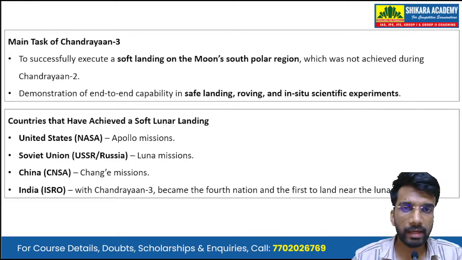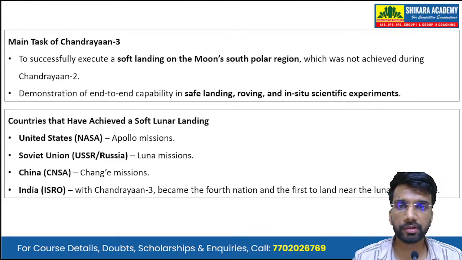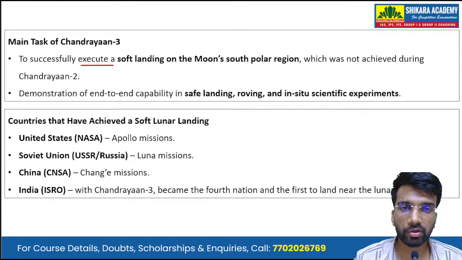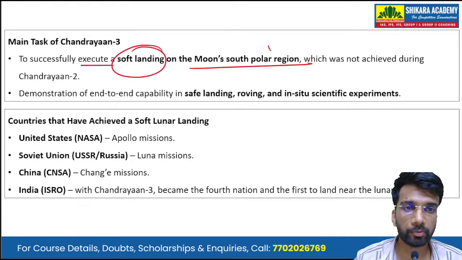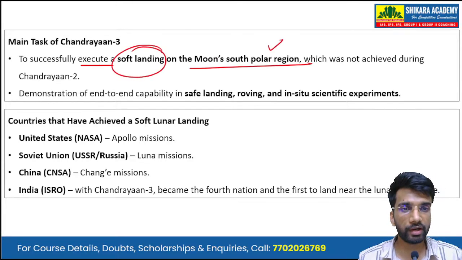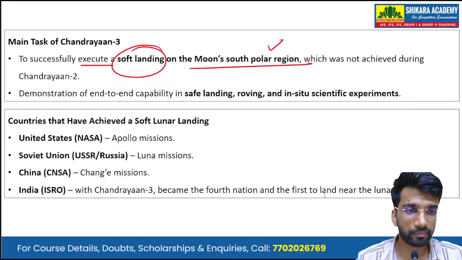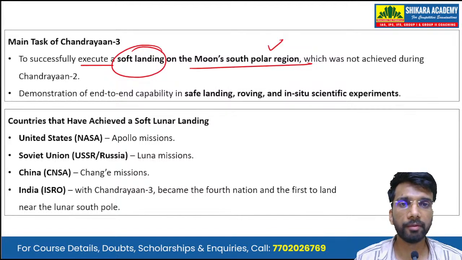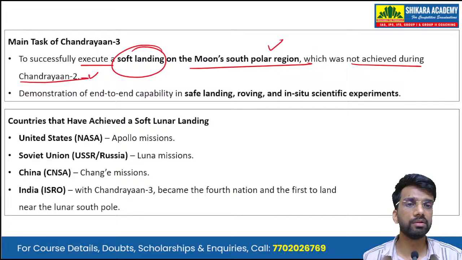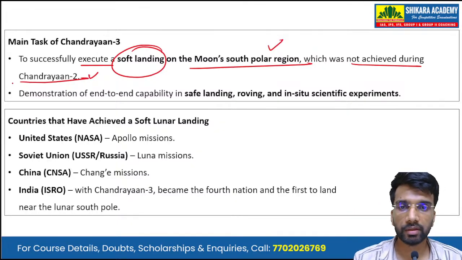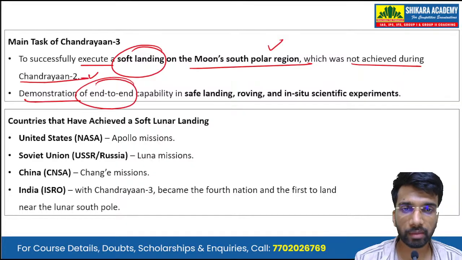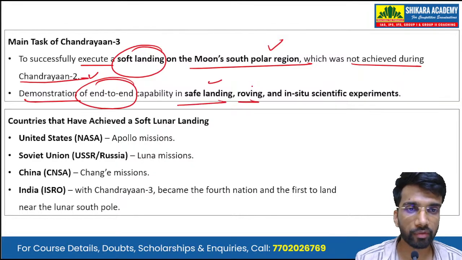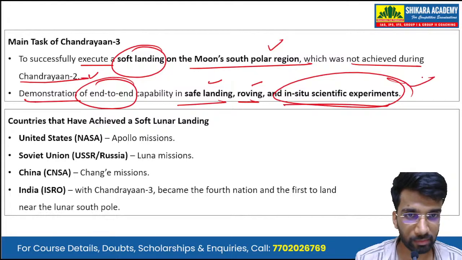So the main task of Chandrayaan 3 was to successfully execute a soft landing on the Moon's south polar region. The soft landing was the main objective, and this was not achieved during the Chandrayaan 2 mission because the Vikram lander crash landed on the Moon's surface. Then it was a demonstration of end-to-end capability in safe landing, rovering, and in situ scientific experiments.